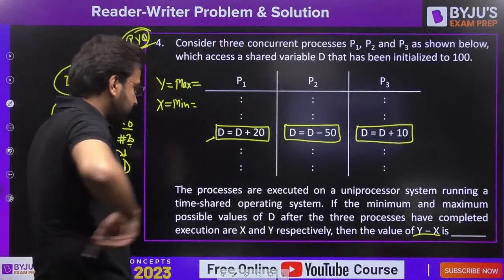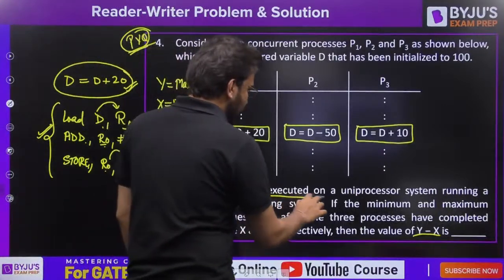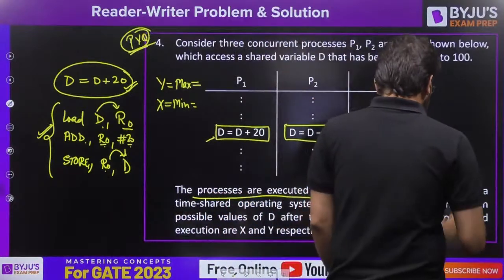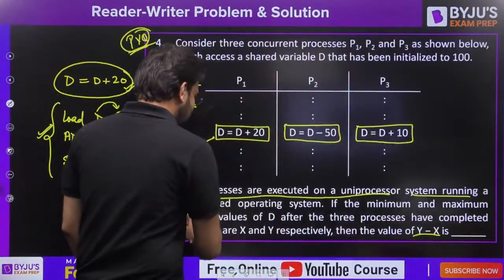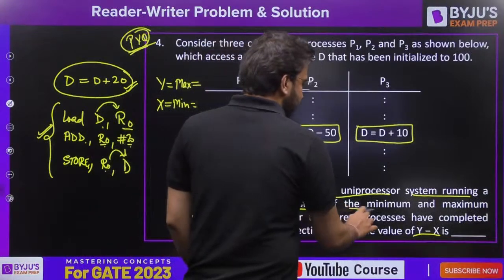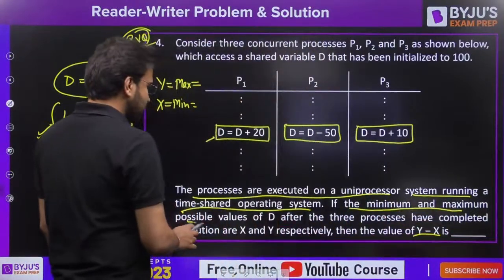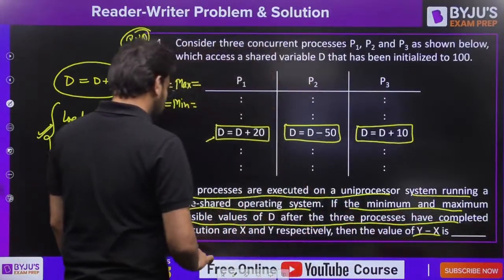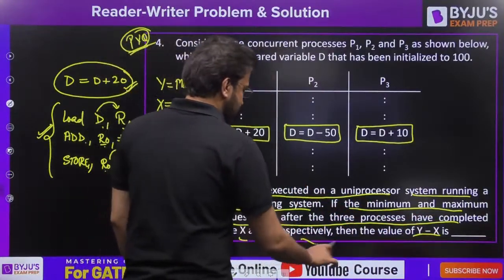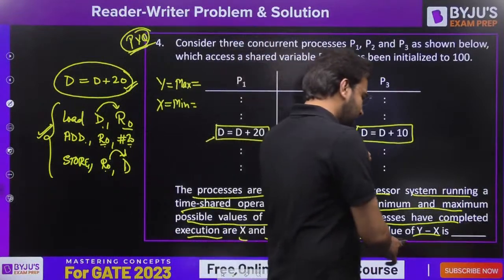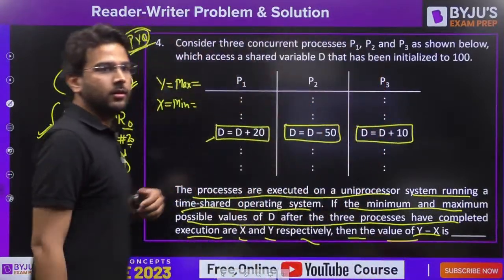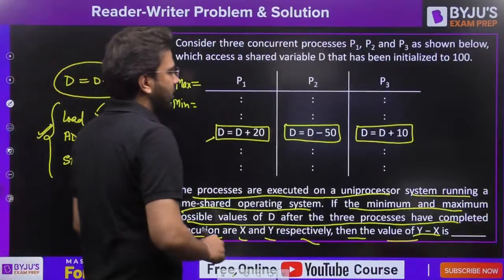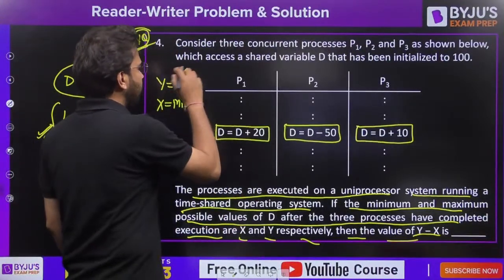Let's see here. The processes are executed on a uniprocessor. That means you have just one processor. You don't have multiple processors running a time shared operating system. If the minimum and maximum possible values of d after the three processes have completed execution are x and y respectively, then the value of y minus x is what? Now carefully understand here. Let's talk about the maximum value first.